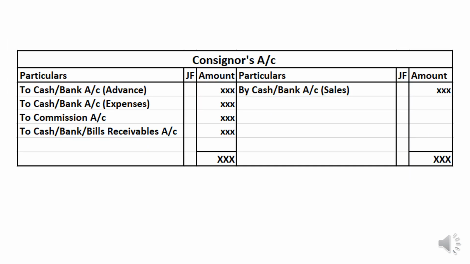Then we will understand what ledger account will be prepared. If you see, consignor's account will be prepared in this format. On the credit side we write cash or bank sales. On the debit side we write all the expenses and commission charged by the consignee on behalf of the consignor. That will be debited, and the balance amount payable to the consignor. This is the format, right? I hope I made you understand the entire crux of this concept.